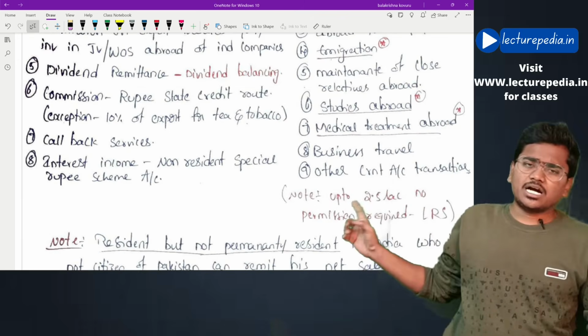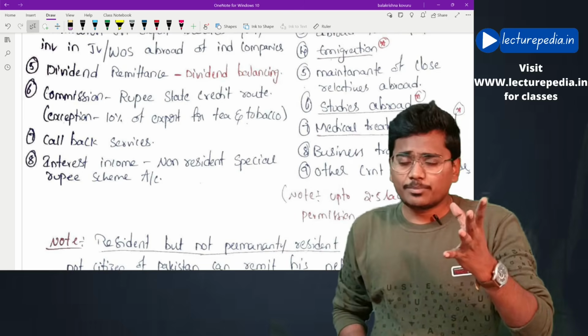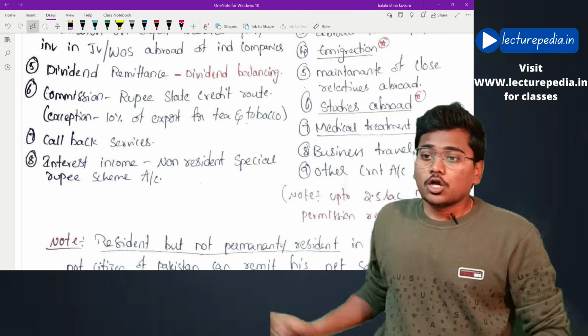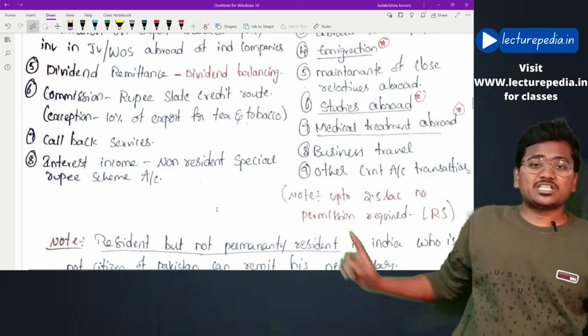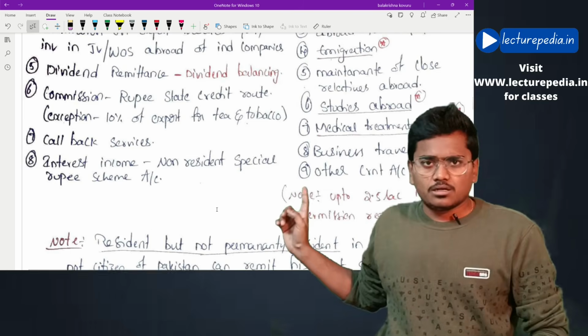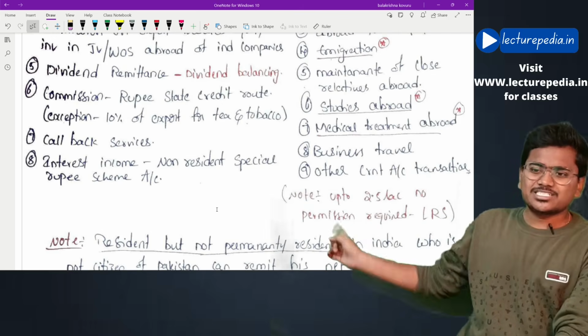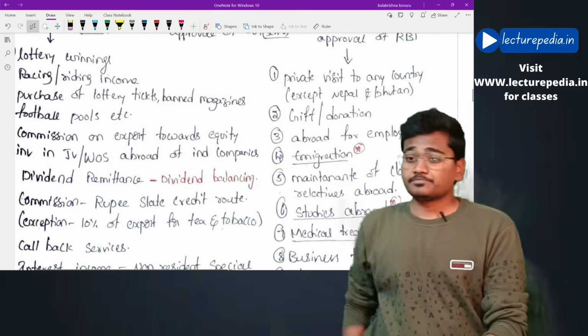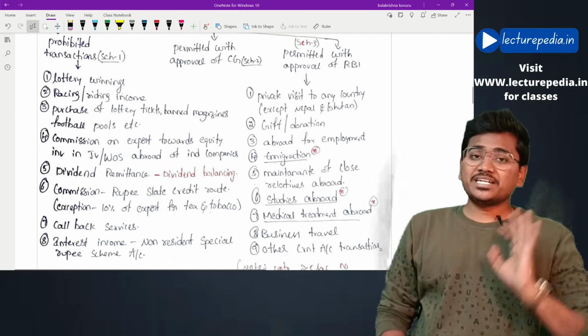Next, even for callback services you cannot make payment in foreign currency. And interest income that you earn on a non-resident special rupee scheme account. Basically, as of now, the Indian government is not giving any interest on this account, but since they have given it here, you need to learn it. Those are the prohibited transactions.